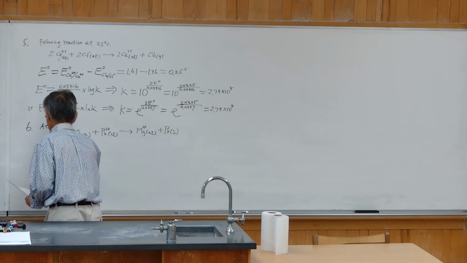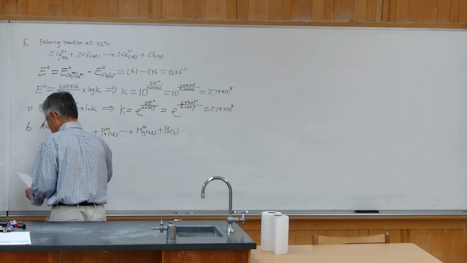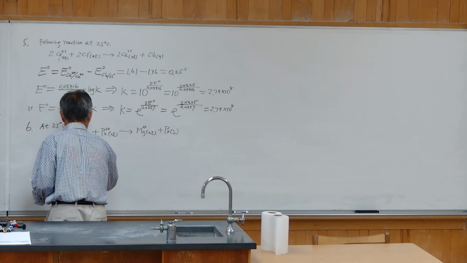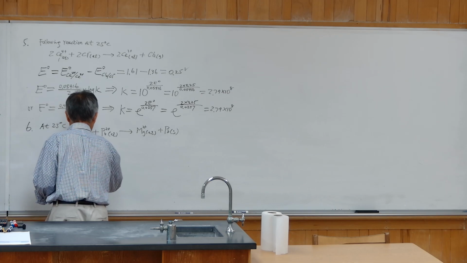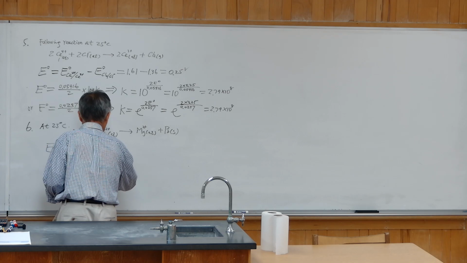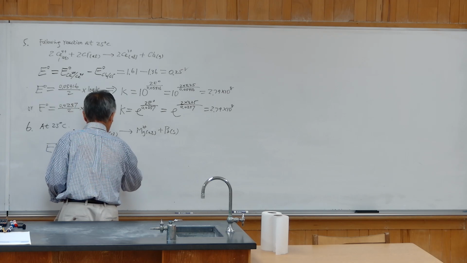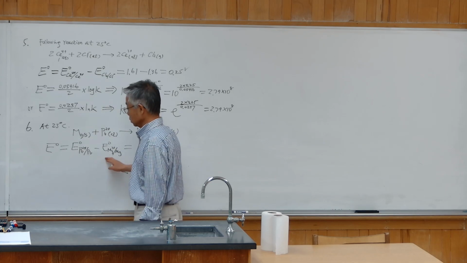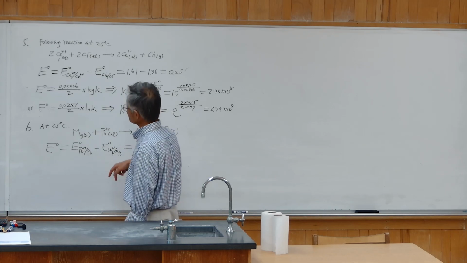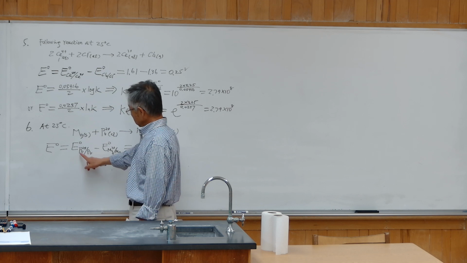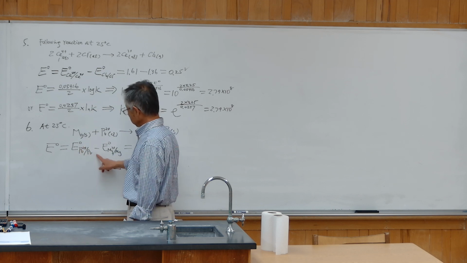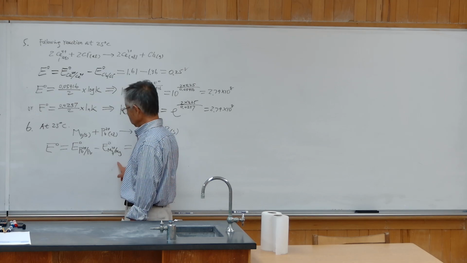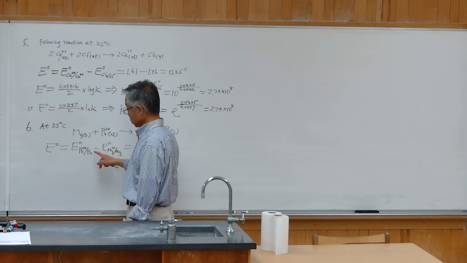First of all, find the standard potentials and calculate the potential difference between the two half cells. Again, the similar question is why it is the standard potential of lead minus the standard potential of magnesium, not magnesium minus lead.